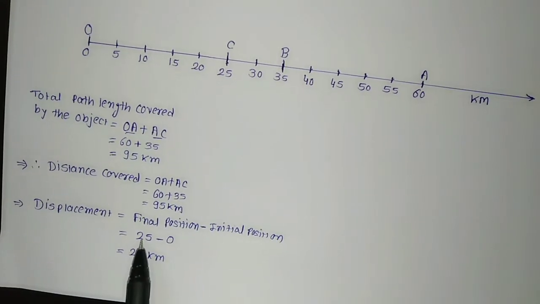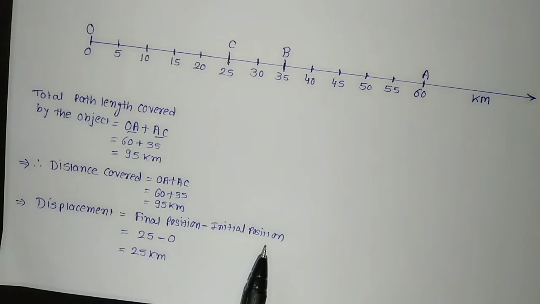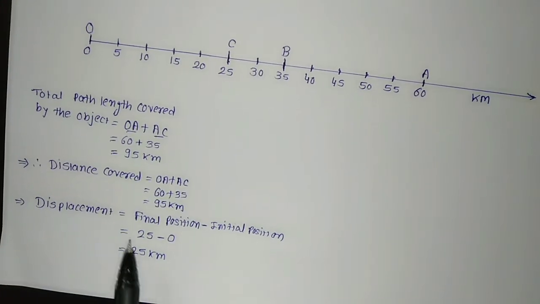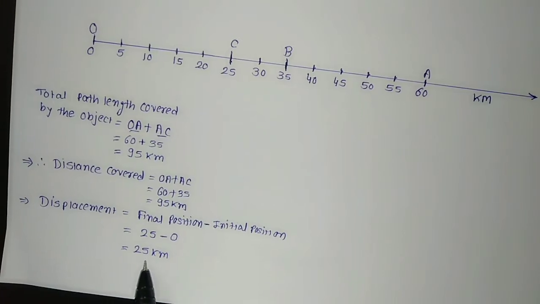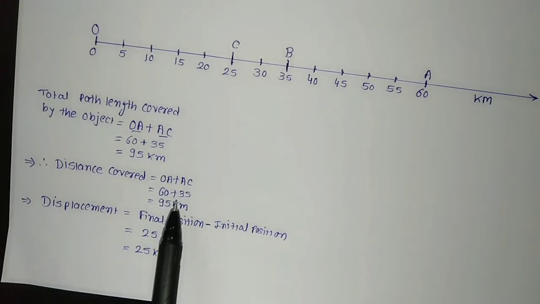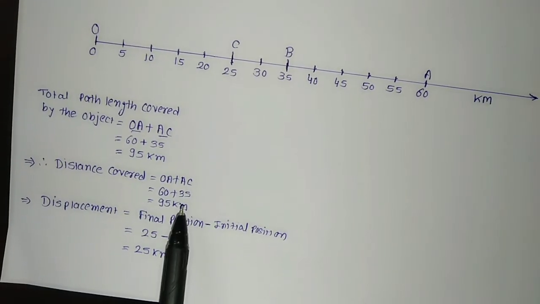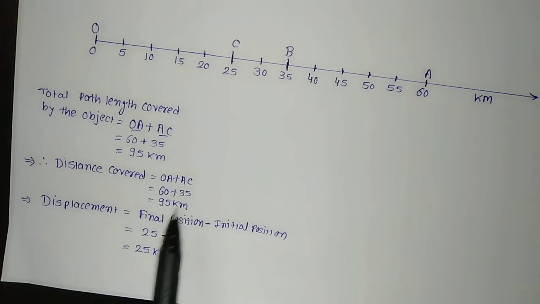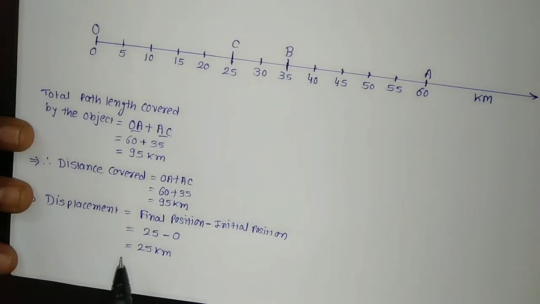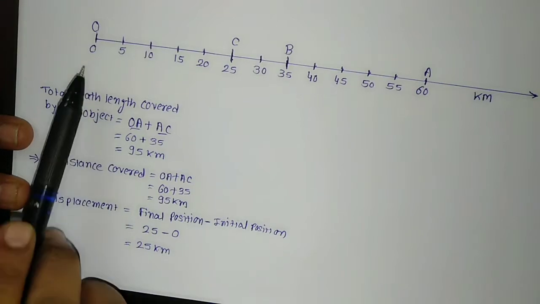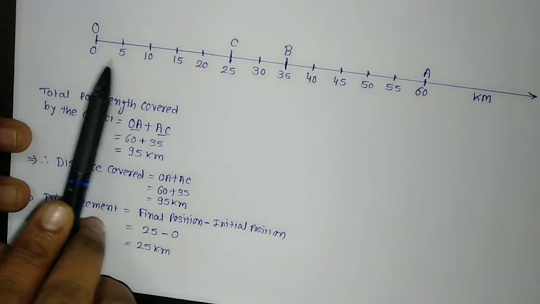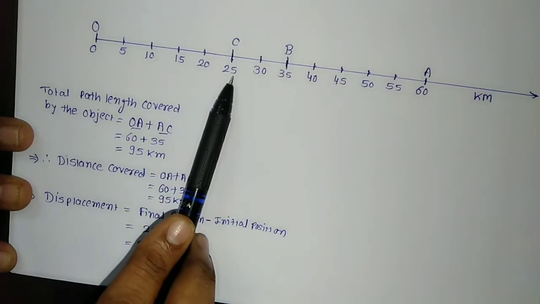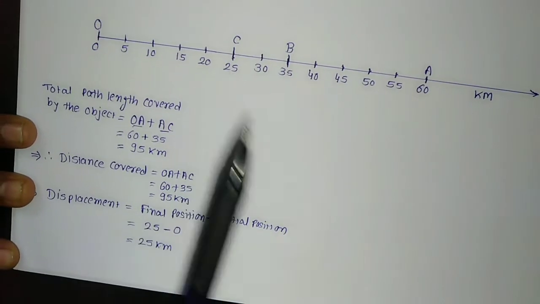The final position minus the initial position, the shortest distance between the final position and the initial position, is considered as its displacement. Distance does not require any direction, while displacement needs the direction. We can say that it starts from point O and has moved to the right up to point C, at the 25 kilometer.